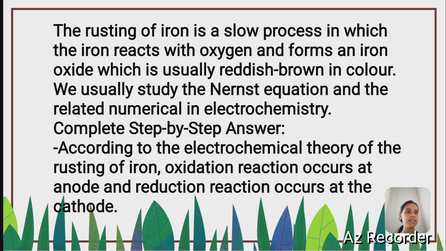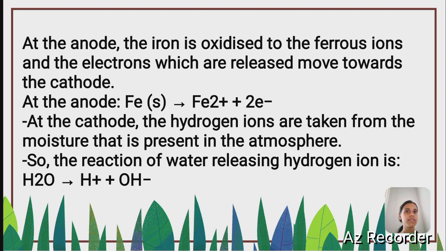According to the electrochemical theory of the rusting of iron, oxidation reaction occurs at the anode and reduction reaction occurs at the cathode. At the anode, the iron is oxidized to ferrous ions and the electrons which are released move towards the cathode. Here we can see the reaction, that is Fe gives Fe2+ plus 2 electrons. At the cathode, the hydrogen ions are taken from the moisture that is present in the atmosphere. So the reaction of water releasing hydrogen ion is H2O gives H+ plus OH-.